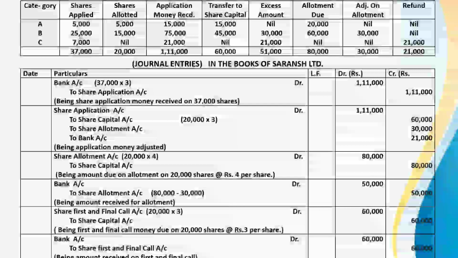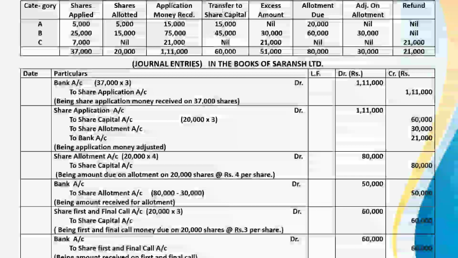Under category B, 25,000 at the rate of 3, this is 75,000. 7,000 into 3, this is 21,000. So whole of the amount on application received, this is 1,11,000. 37,000 shares were applied and 20,000 shares were allotted.